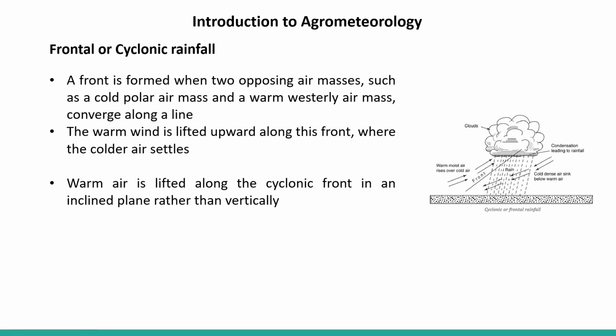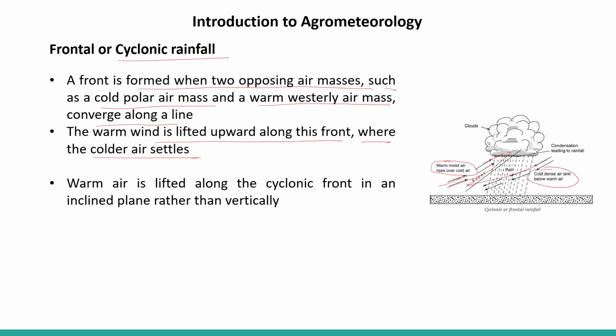The third type of rainfall is frontal or cyclonic rainfall. A front is formed when two opposing air masses, such as a cold polar air mass and a warm westerly air mass, converge along a line. The warm wind is lifted upward along this front where the colder air settles. Here you can see warm moist air rises over the colder air, and cold dense air sinks below the warm air.